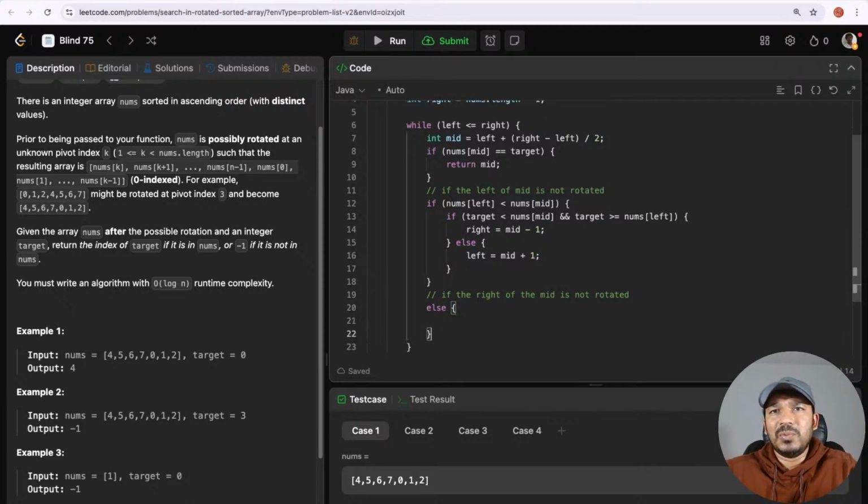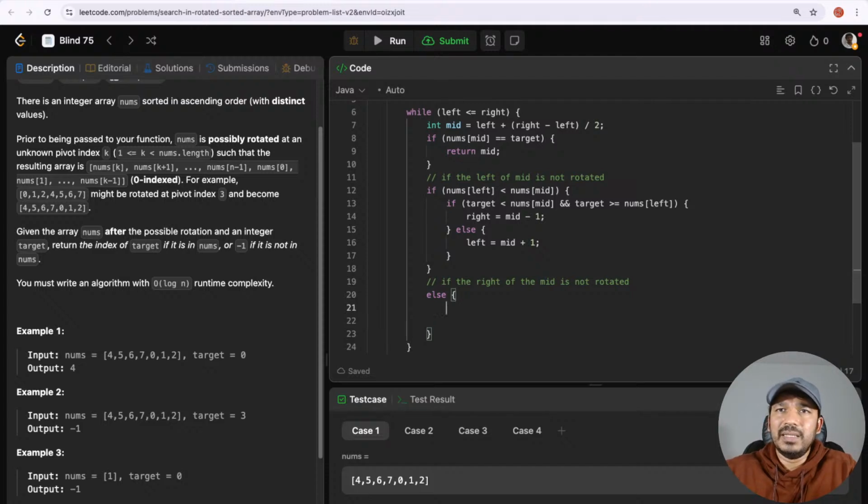Now the opposite condition. If the left of the mid was rotated, then we know the right of the mid is not rotated, so we reason with the right of the mid elements.